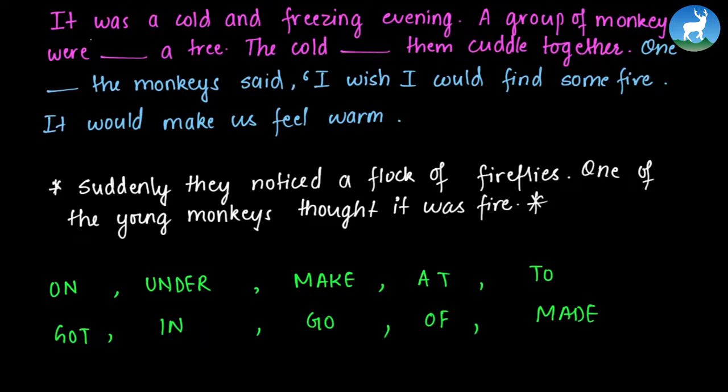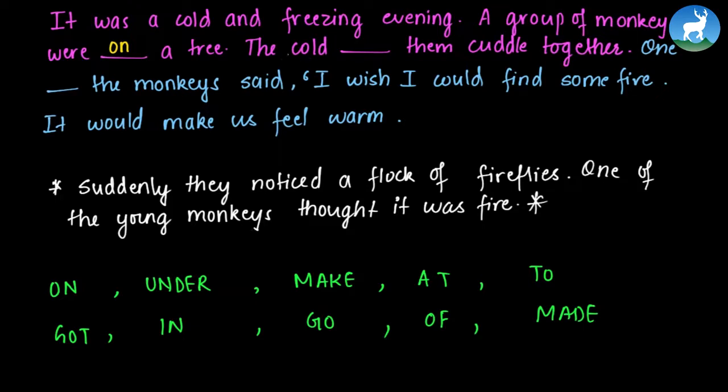Now let's begin. It was a cold and freezing evening. A group of monkeys were blank a tree. So the first option is on, and we can use on in this sentence because it's talking about a surface. We already know that on can be used for surfaces. So we can say, it was a cold and freezing evening. A group of monkeys were on a tree. The cold blank them cuddled together.